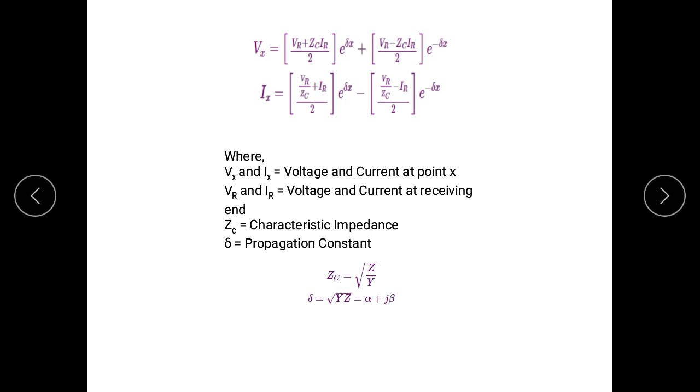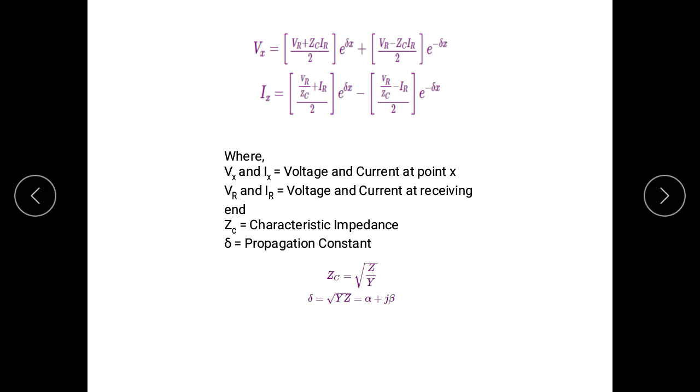So Ix is equal to (Vr upon Zc plus Ir) divided by 2 into e to the power delta x minus (Vr upon Zc minus Ir) by 2 into e to the power minus delta x, where Vx and Ix is the voltage and current at point x. Vr and Ir are voltage and current at receiving end.